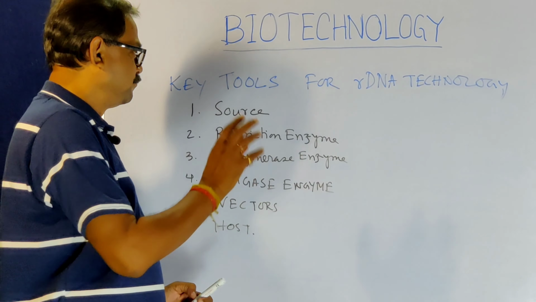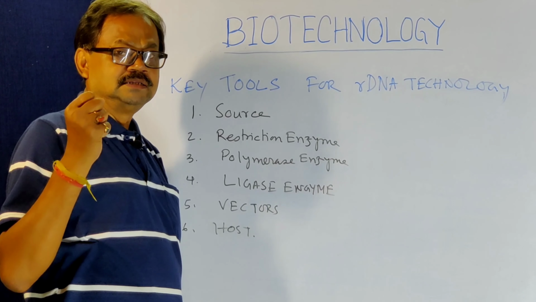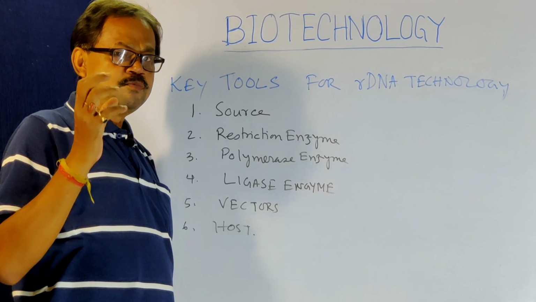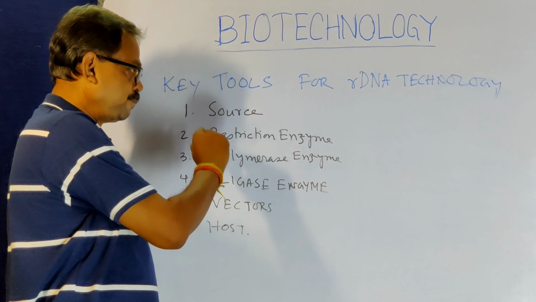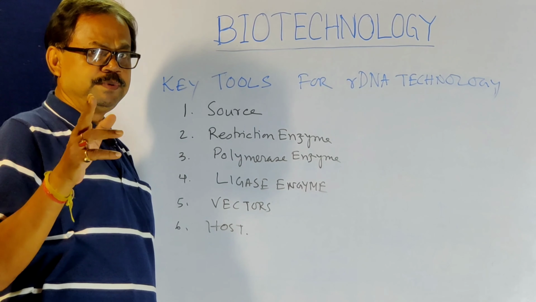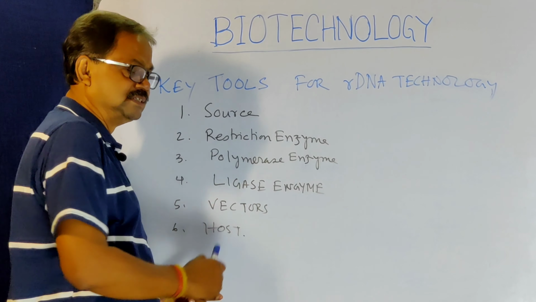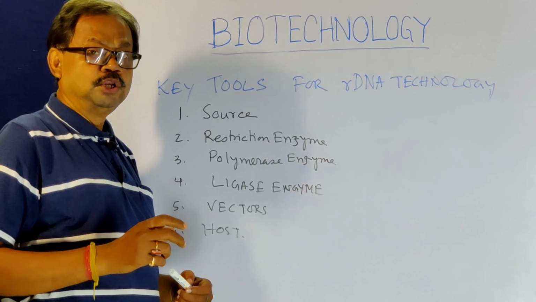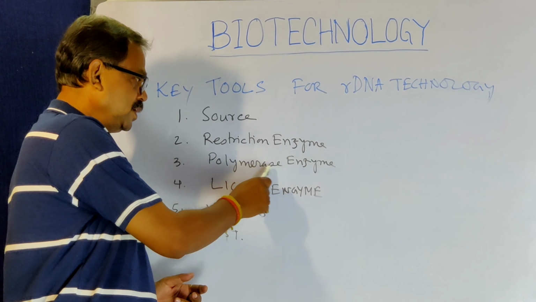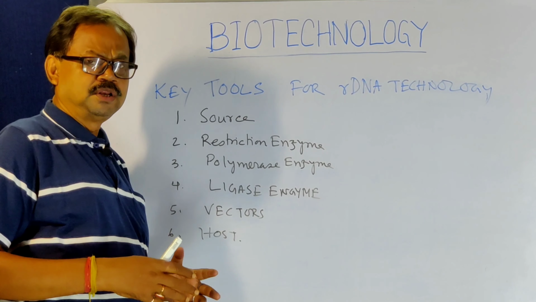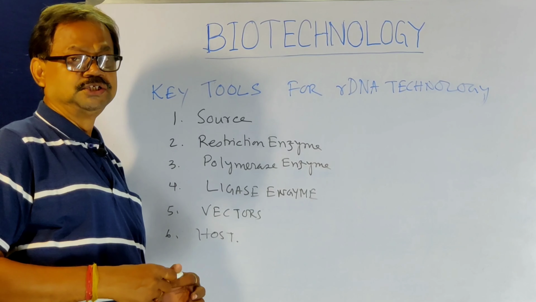What are they? First of all, the source, from where we have to collect the desired gene. Next, this gene should be cut with the help of an enzyme that is called restriction enzyme, which is also called molecular scissor. It cuts like a scissor. Next, polymerase enzyme. This polymerase enzyme is very helpful for the process of polymerization.